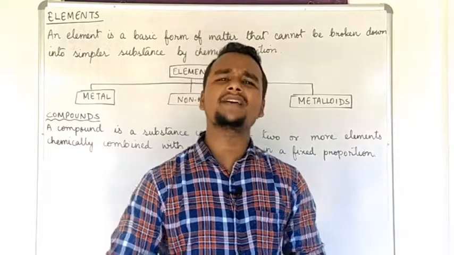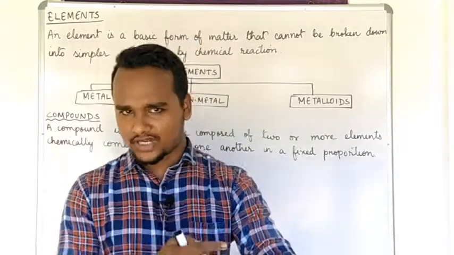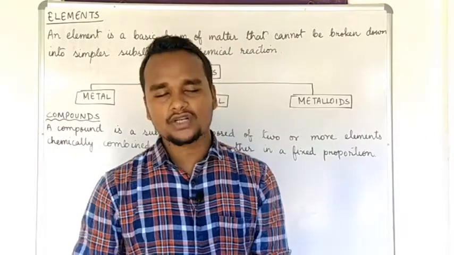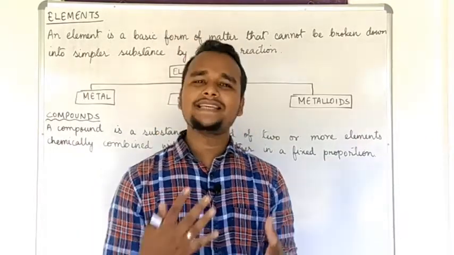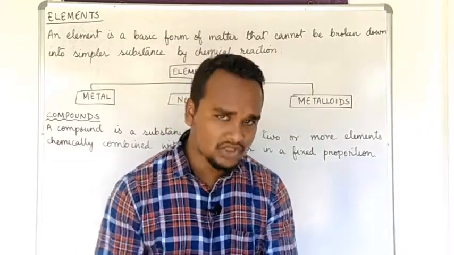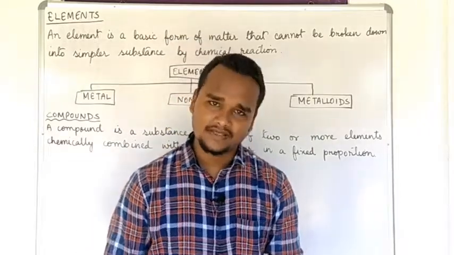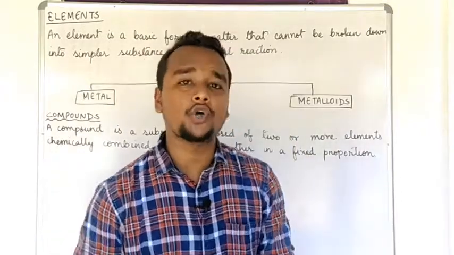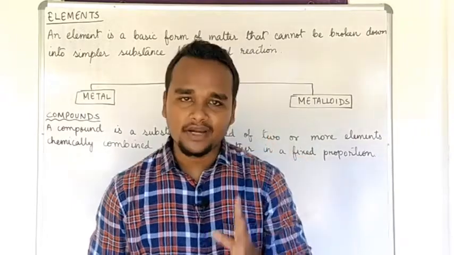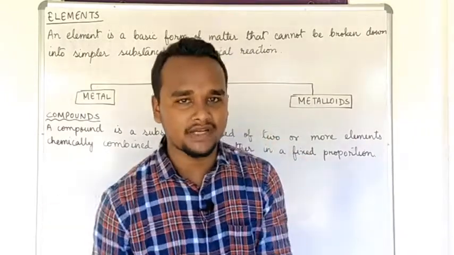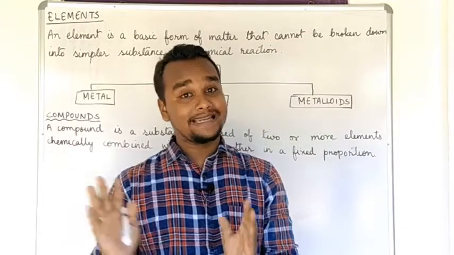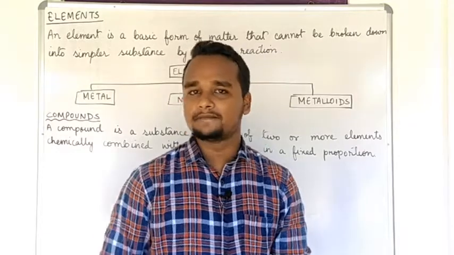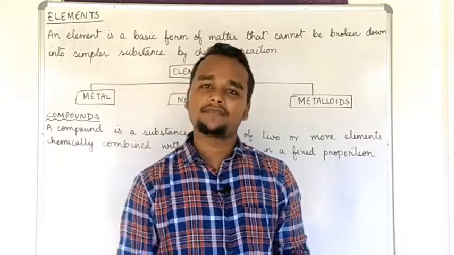There are some other properties too. Basically, I have discussed five properties. They are sonorous, malleable, ductile, lustrous, and good conductors of heat and electricity. So these are what a metal is. An example of metal is gold. Isn't gold lustrous? Yes, isn't gold shiny? Gold is shiny. But one characteristic is not enough to define that a particular thing is a metal. Most of the characteristics should be present in a substance to call it a metal. Clear? An example of metal is silver. An example of metal is iron, etc.